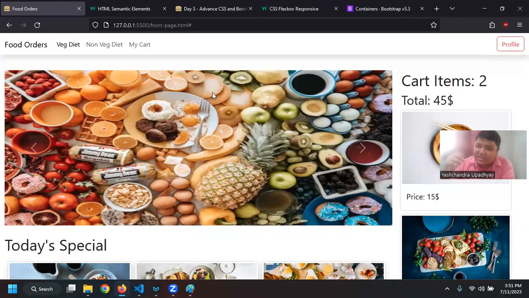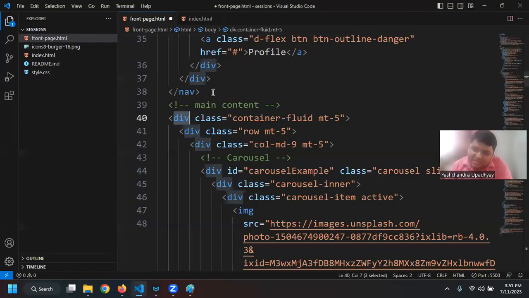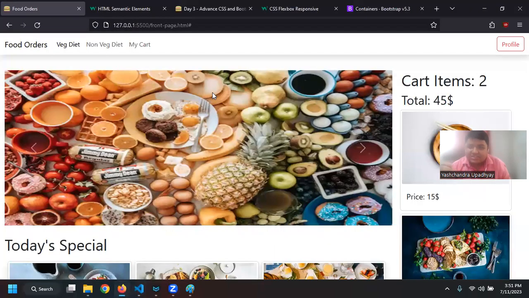So I have to specify that I want a margin from the top so that my container is not overlapping with my navbar, because my navbar is basically on a different layer. It is not on the same layer, because if it is on the same layer, it can push the entire content to the next line, right? But if it is on a different layer, then I cannot push it.